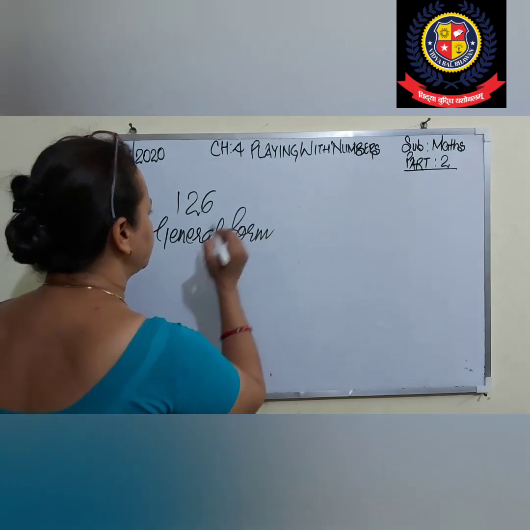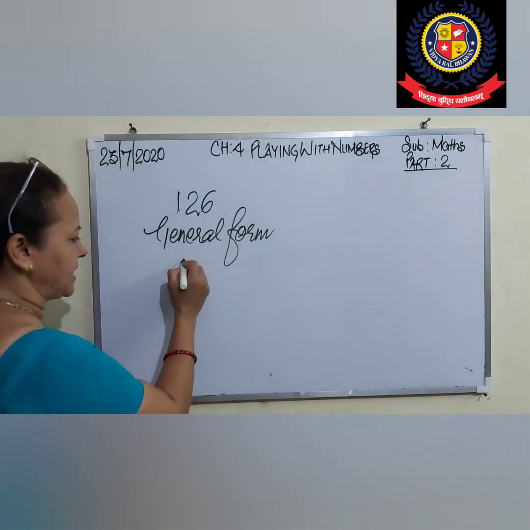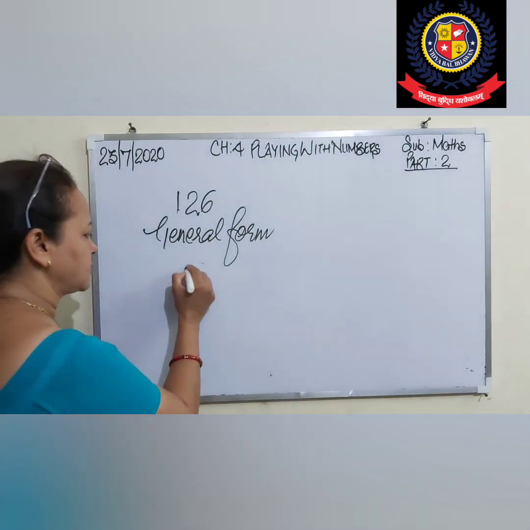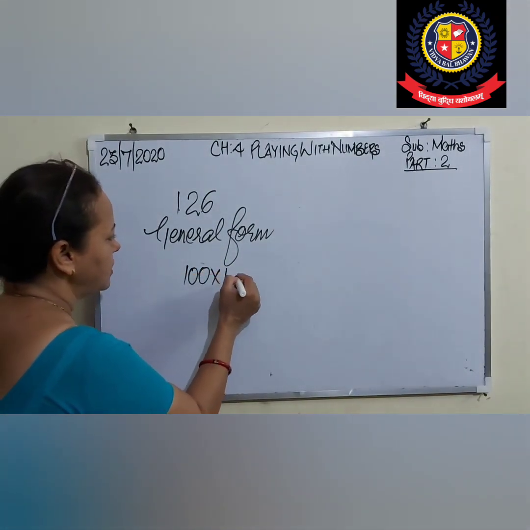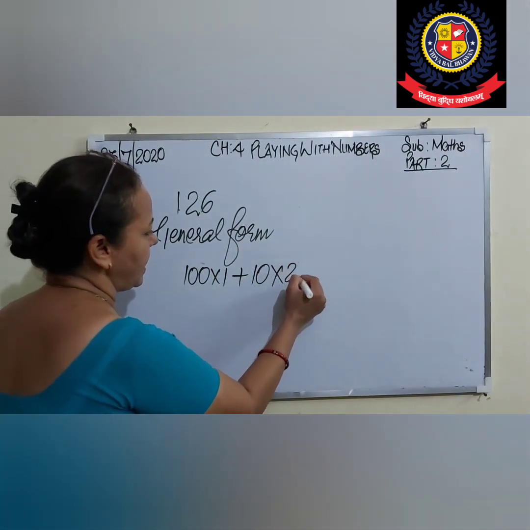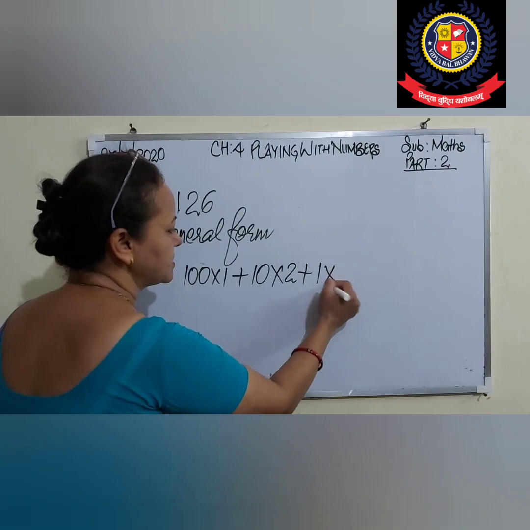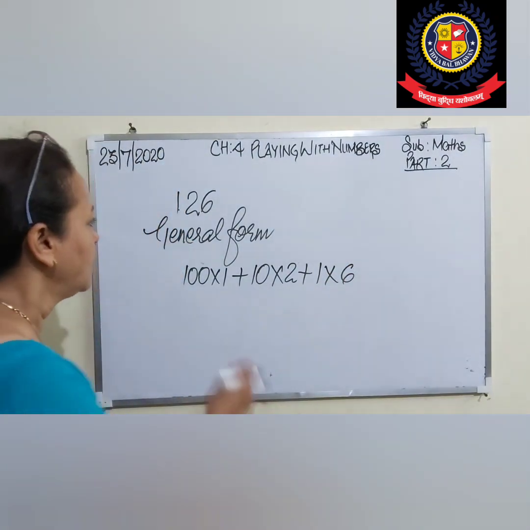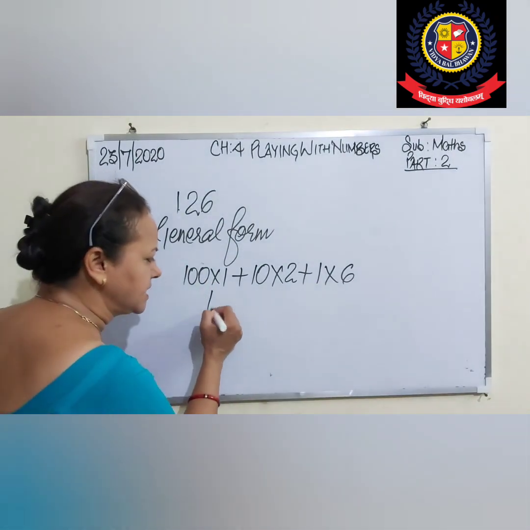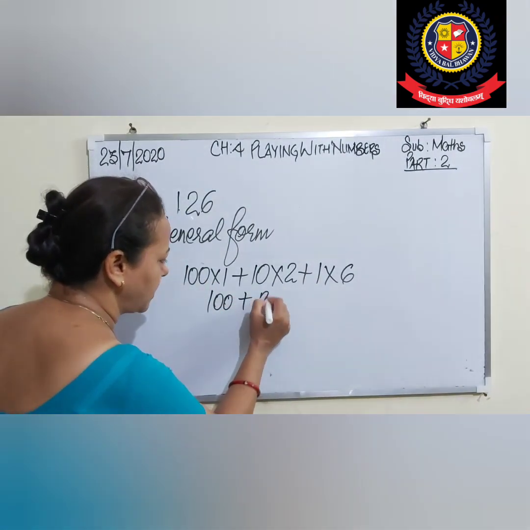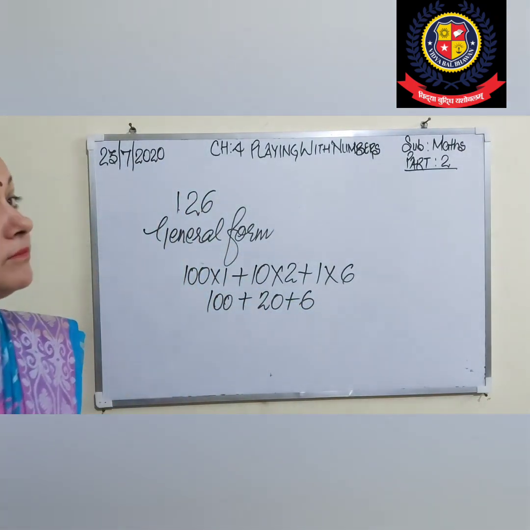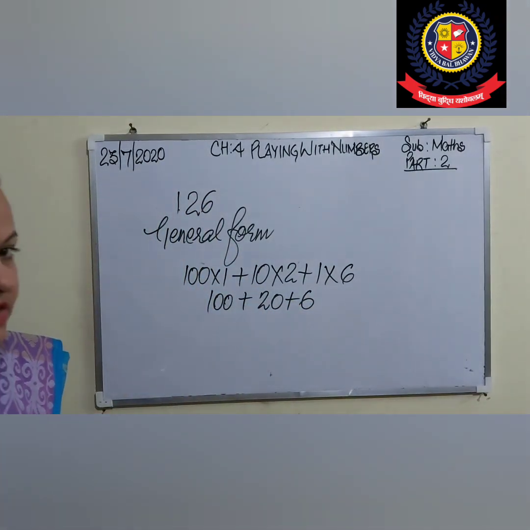This is at 100 place, so 100 multiplied by 1, plus 10 into 2 at the 10th place, plus 1 into 6. Accordingly, we have written 1s, 10s and 100s. That's right. This is the journal form. Or we can say this is 100 plus 20 plus 6. When we add up, we will get the same number. Right? Next, what have we done?